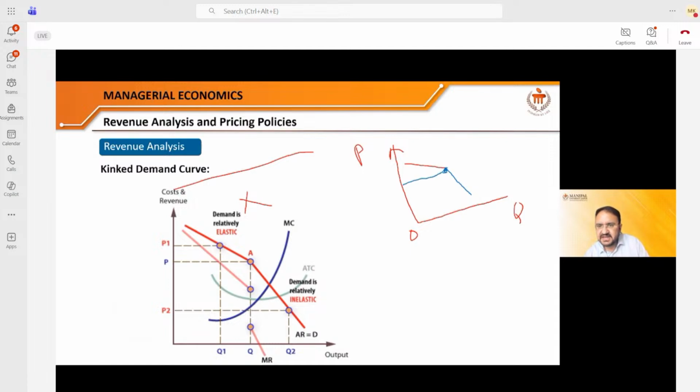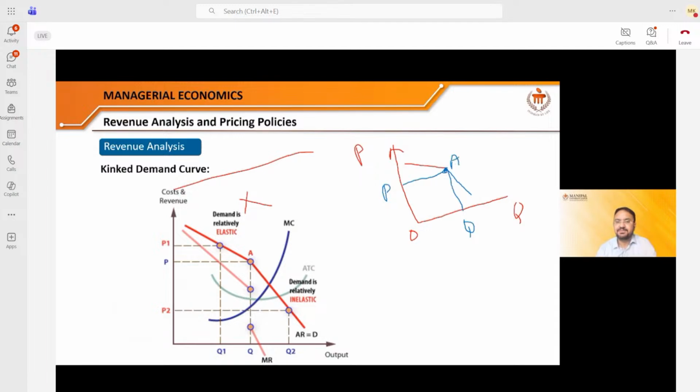This corner means that in the oligopoly market, where there are few sellers, Pepsi and Coke are the two companies selling cold drinks to the entire India, right? So they put a price here and a quantity here. It means that prices are rigid for such a kind of market, for an oligopoly kind of market. Why are prices rigid for such a market? Why can Pepsi and Coke not change the prices from this point A? Why will they fix it? There is a reason behind it.